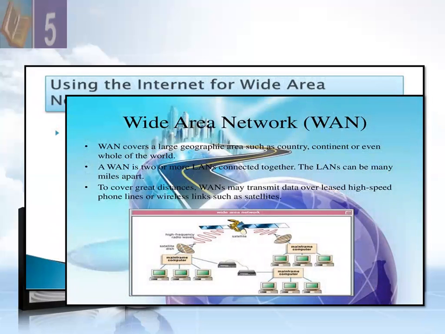So wide area network WAN covers a large geographical area such as a country, continent, or even the whole world. A WAN is two or more LANs connected together. The LANs can be many miles apart. To cover great distance, a WAN may transmit data over leased high-speed phone lines or wireless links such as satellite communication. So here with the help of satellite communication, we can also connect a WAN. We can connect the LANs with the help of satellite communication. Here you can check the satellite communication. Signals are transferred through a satellite station, and the ground stations are here, and the LANs are connected with the help of this satellite communication.